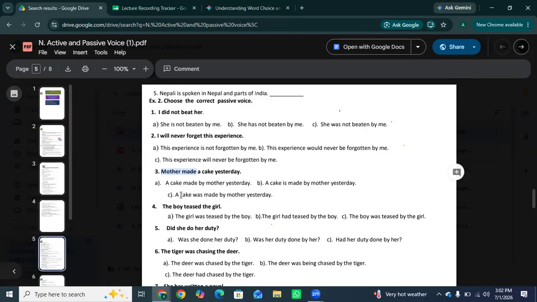The boy teased the girl. Yes, option A is correct because the girl was teased by the boy. So in active voice, teased is simple past. The girl moves to the front, takes a singular past helper was, and the action remains teased, because its second form and third form are identical.